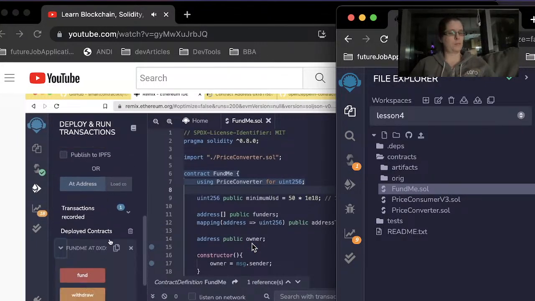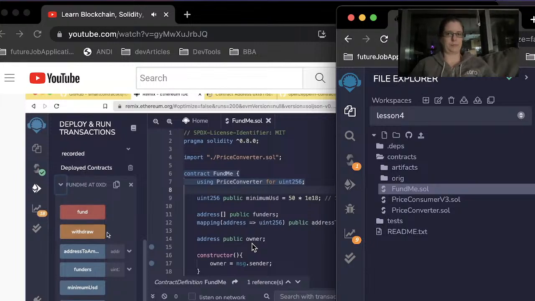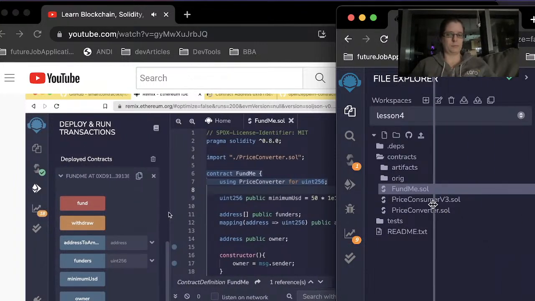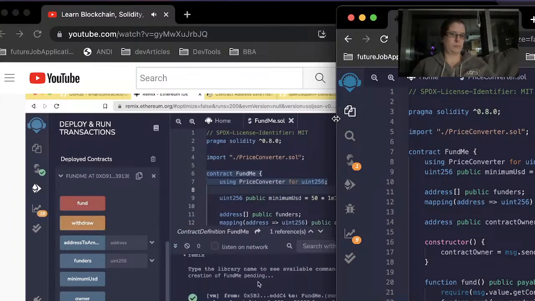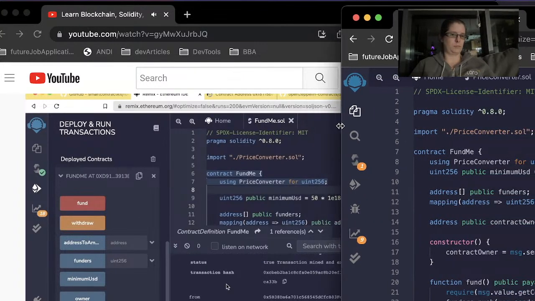Remember, we can go ahead and deploy it right now. However, funding and withdrawing and doing any of the money stuff isn't going to work because, again, we don't have a Chainlink network on our JavaScript VM. So those aren't going to work so well. But for what we're going to do right now, we don't really care so much. Here's what we do care about.